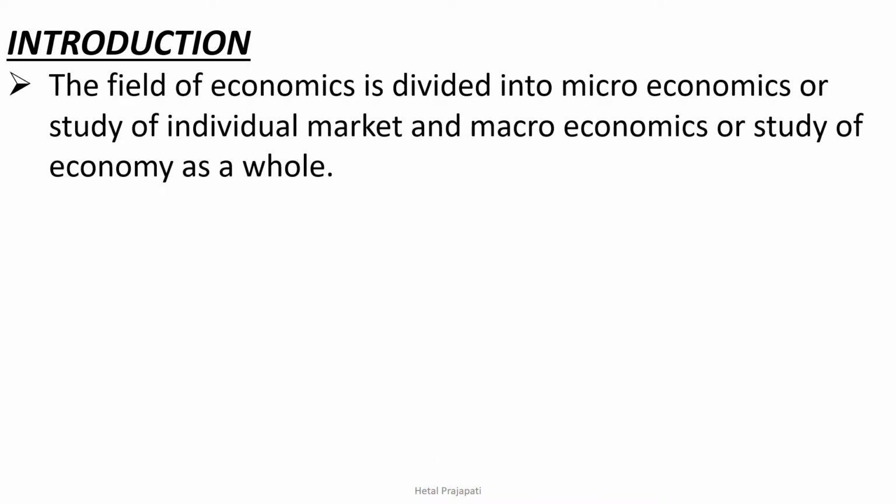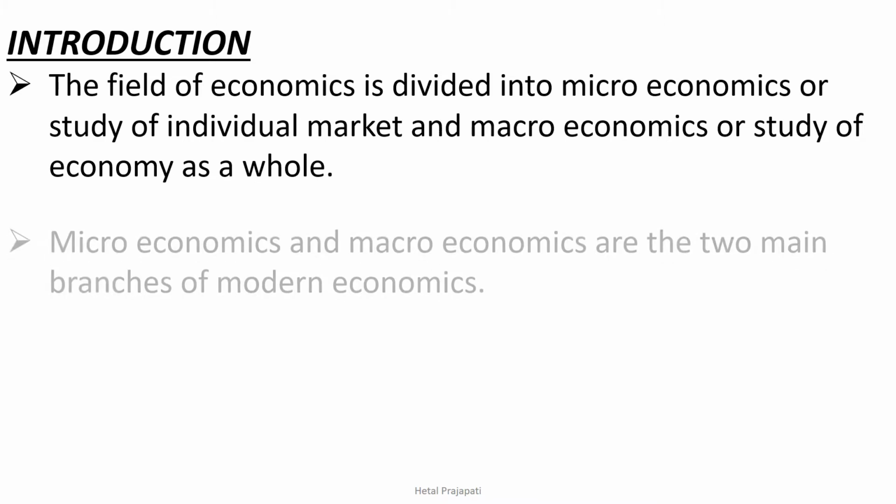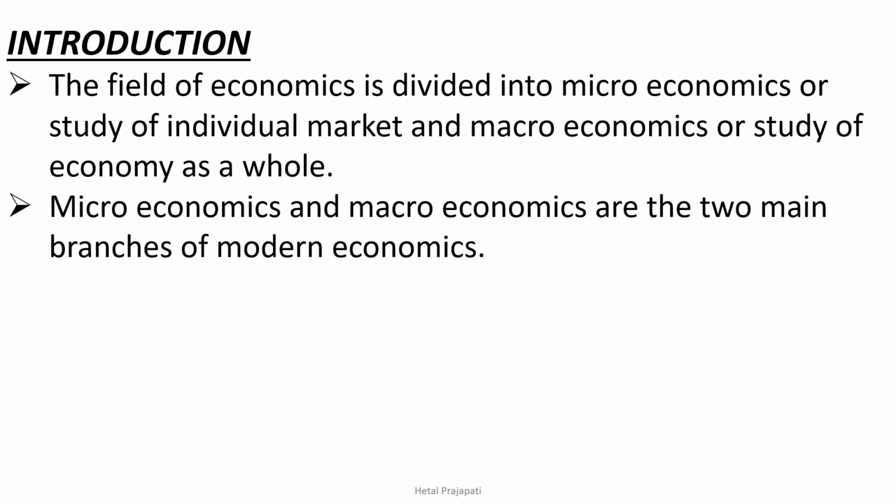Introduction. The field of economics is divided into microeconomics or study of individual market and macroeconomics or study of economy as a whole. It means economy is divided into two parts, microeconomics and macroeconomics. Microeconomics and macroeconomics are the two main branches of modern economics.